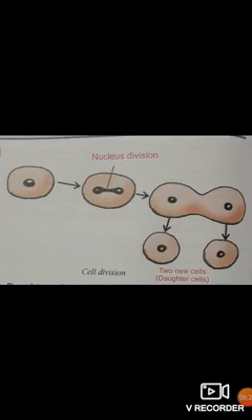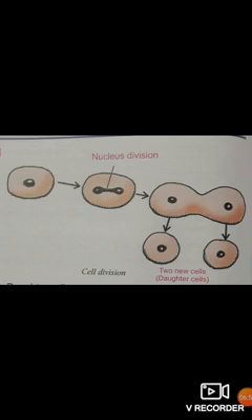Now, as you can see in this picture, firstly, inside the cell, the nucleus is divided into two parts. You can see here, and after that, when the nucleus is divided, two new cells, said to be daughter cells, are found.